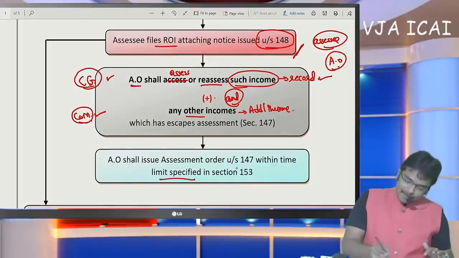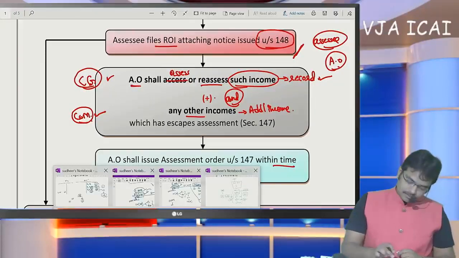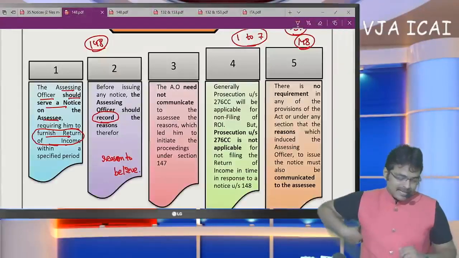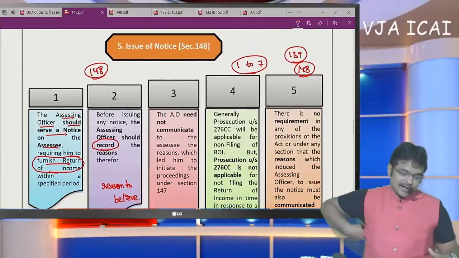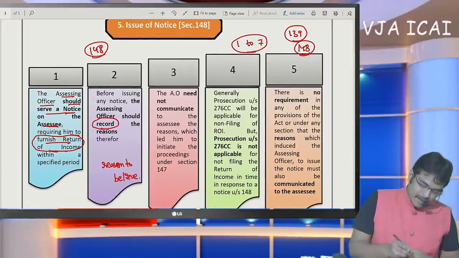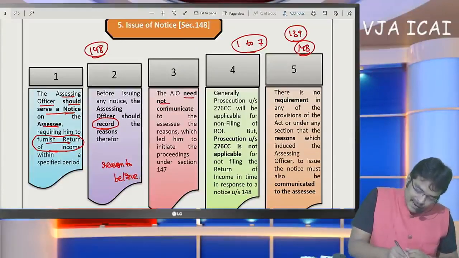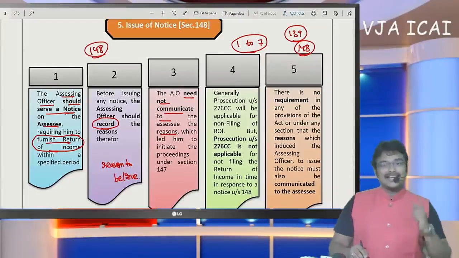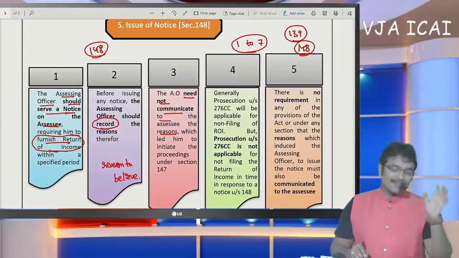So what is the time limit prescribed for completion of this assessment? Now let us go through it. If we come back to our presentation, first here is the issuance of notice. The assessing officer shall issue notice, but they need not communicate the reasons to the SSE. This is what I have said to you. They can issue the notice, but in the notice they will not give reasons.